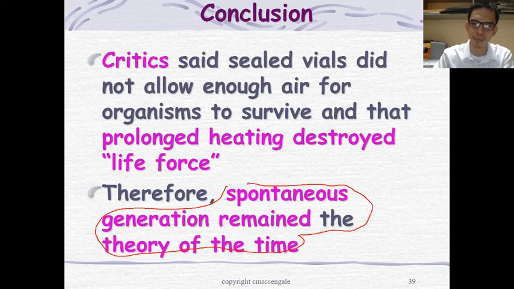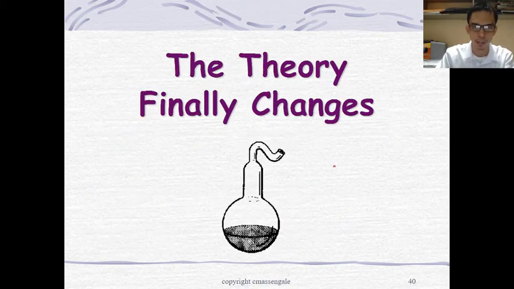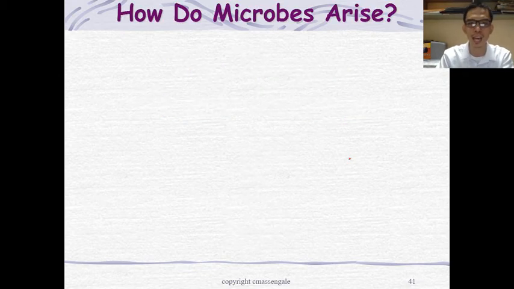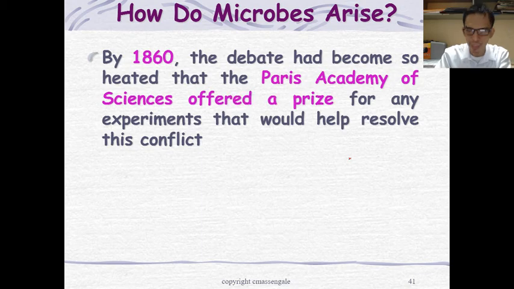Meaning to say, Francesco Redi's experiment was not yet a good source of evidence that spontaneous generation is not true during that time. So the theory finally changes. Who is the scientist behind this game-changing event? How do microbes arise?